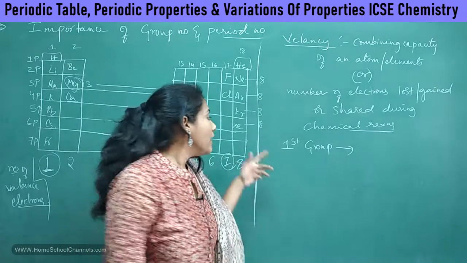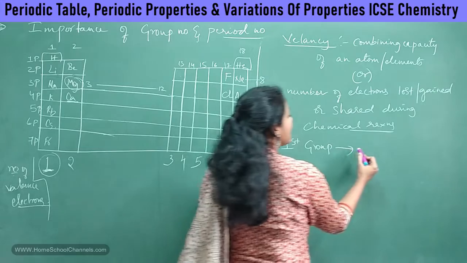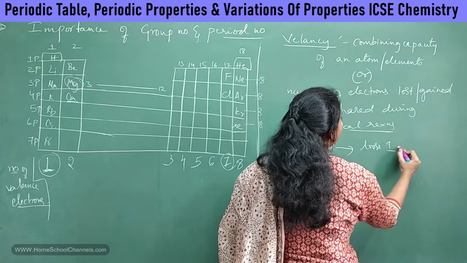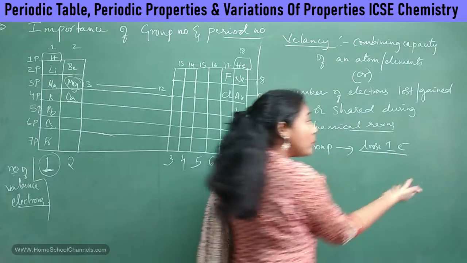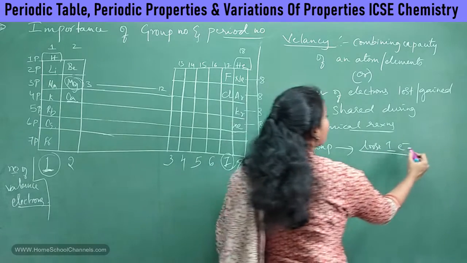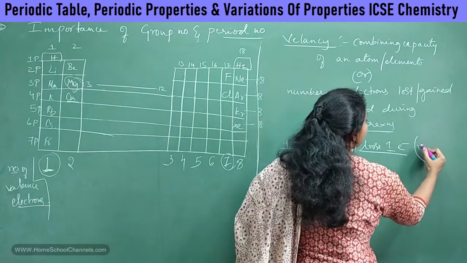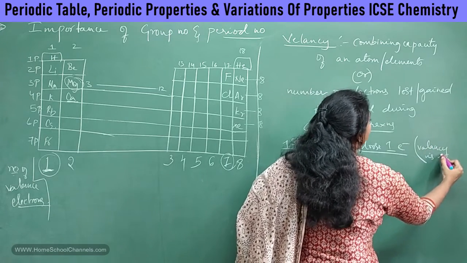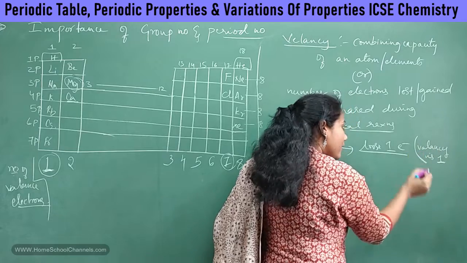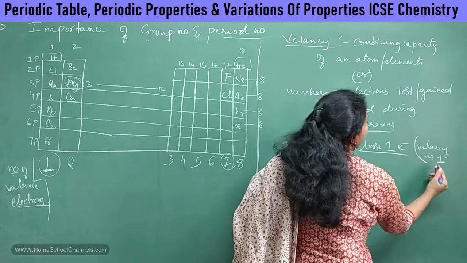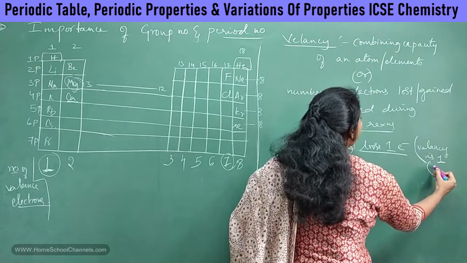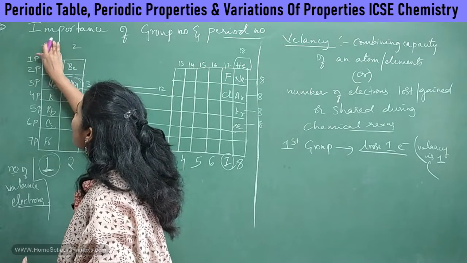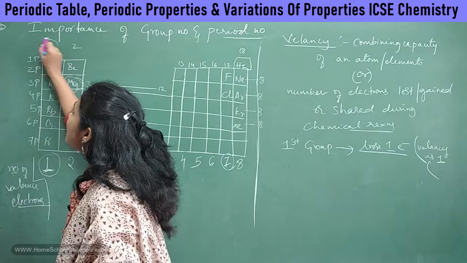Okay, so first group elements always lose 1 electron during a chemical reaction. So the first group elements' valency is 1. Put in a more detailed way, I can say the first group elements' valency is +1.